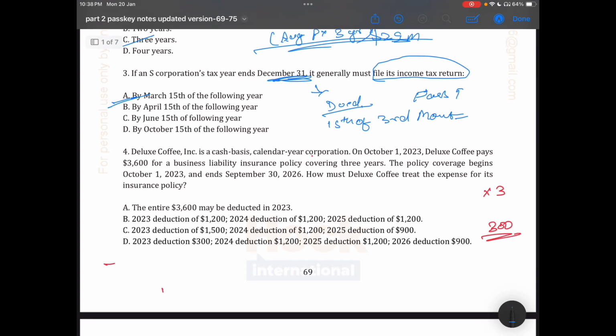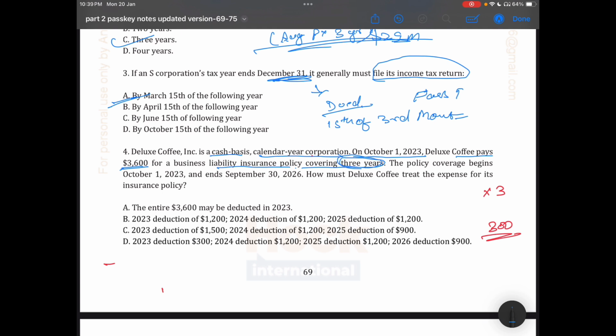The next question is Deluxe Coffee Inc., a cash basis calendar year corporation. On 1st of October 2023, Deluxe Coffee pays 3600 for a business liability insurance policy covering 3 years.